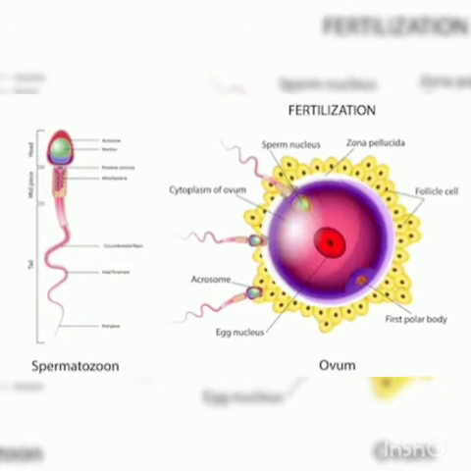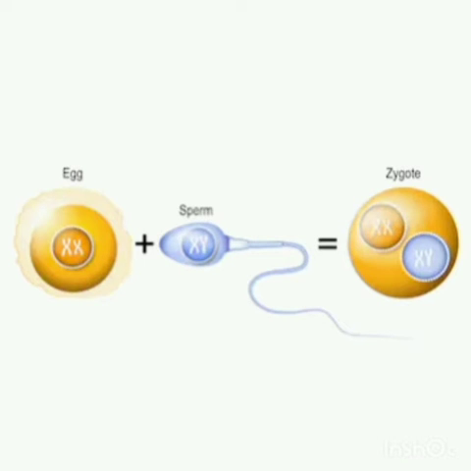The fusion of the ovum and the sperm is called fertilization, and the fertilized egg is called the zygote. Before it is a gamete, and after fertilization it is a zygote, which gives rise to the embryo. The zygote undergoes repeated cell division, which results in the formation of the embryo.